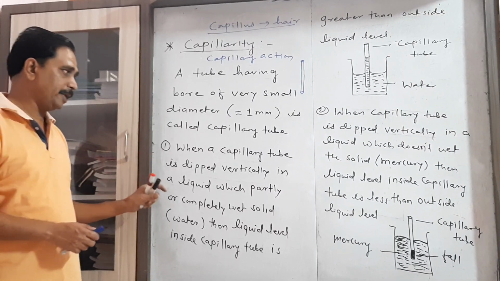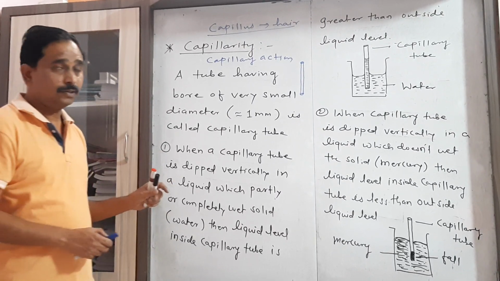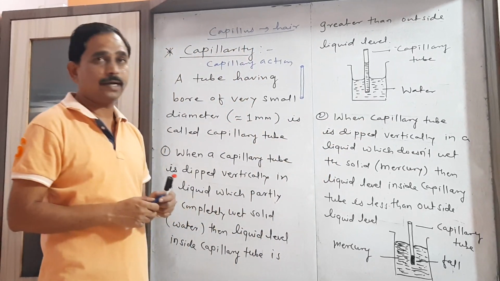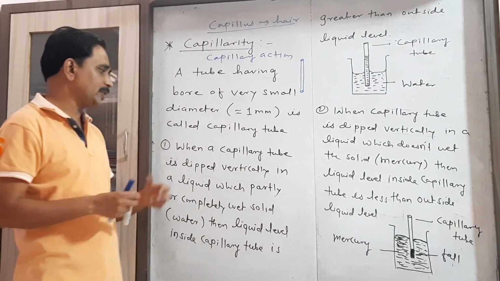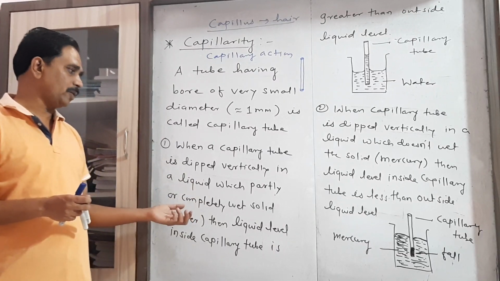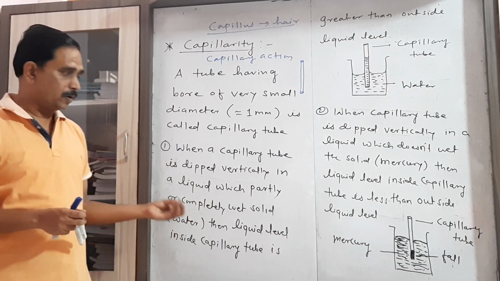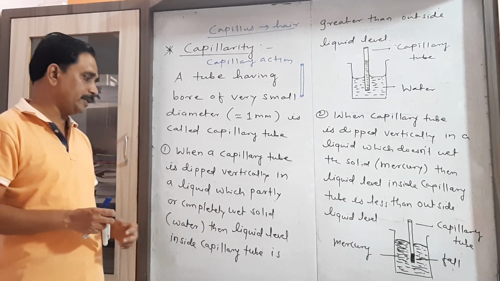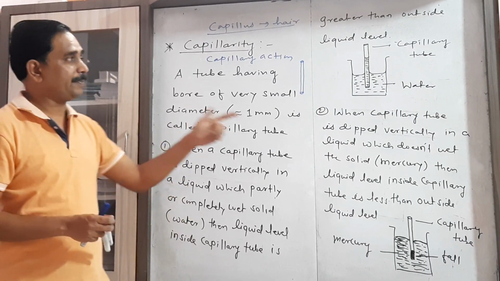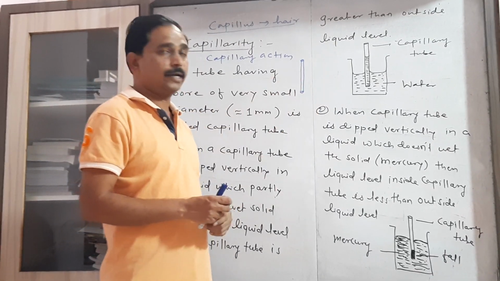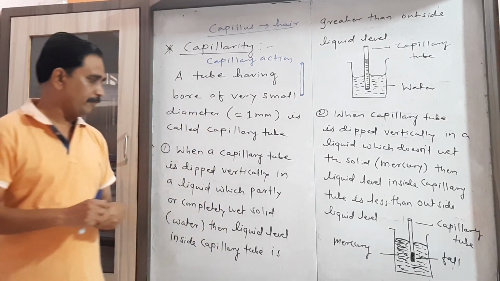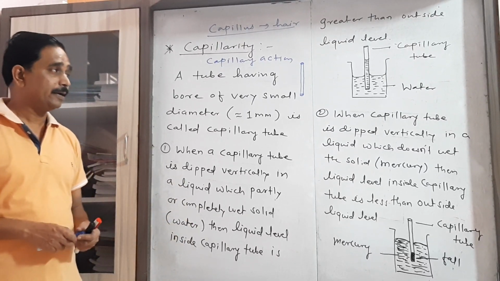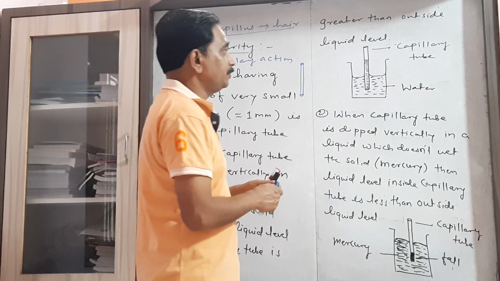Now when such a capillary tube is taken and dipped vertically in a liquid which either partly wets the solid or completely wets the solid. Ordinary water partly wets the solid, pure water completely wets the solid. So in that case, what is the observation?